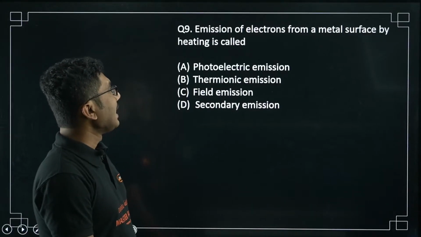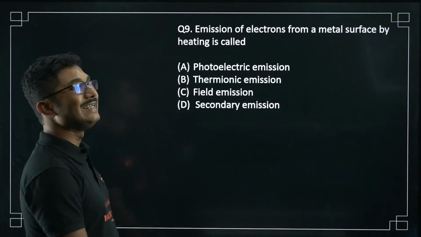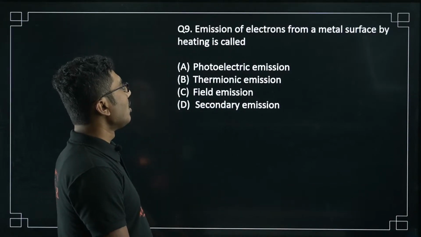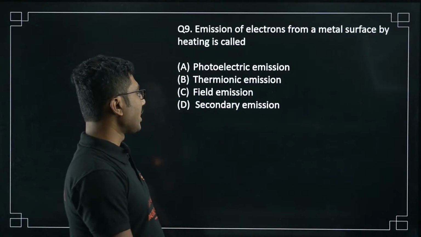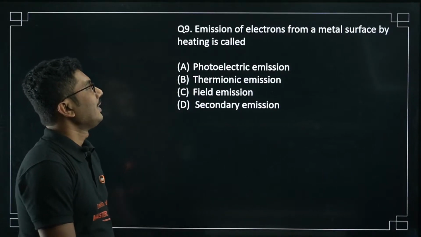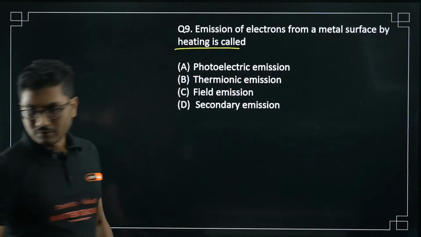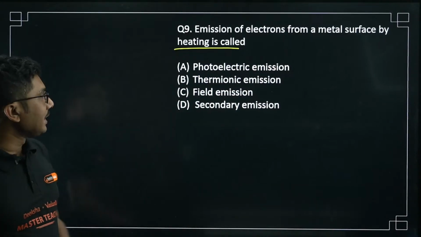Next question. Emission of electrons from a metal surface by heating is called photoelectric emission, thermionic emission, field emission, secondary emission. Very interesting. So here we are using heating. Okay, let's see. 9B.